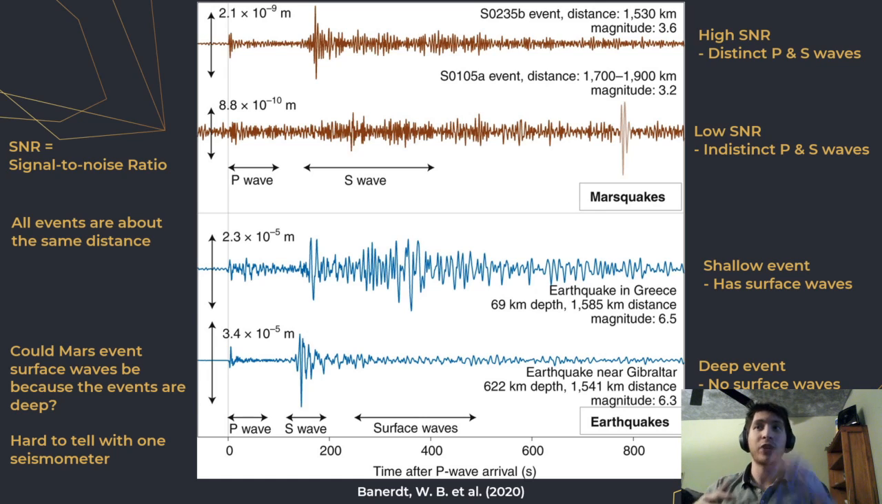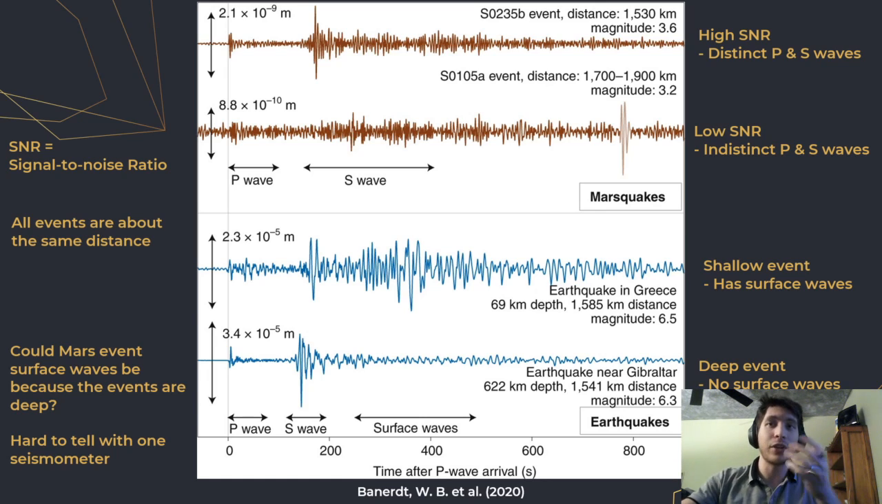And the top seismogram is one of the cleanest events in the Marsquake catalog and shows a high signal-to-noise ratio, which basically means we can really easily see the P and S wave arrival times. Now we can see the clear S wave in the top seismogram, which is the Marsquake that I pointed out earlier on the map. The second seismogram has a significantly lower signal-to-noise ratio, making it very difficult to determine the exact P and S wave arrival times, but we have other techniques for determining that.